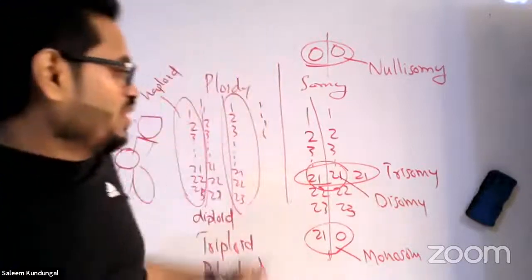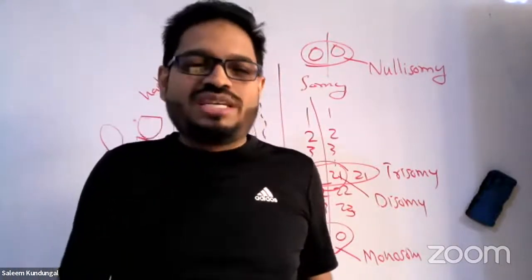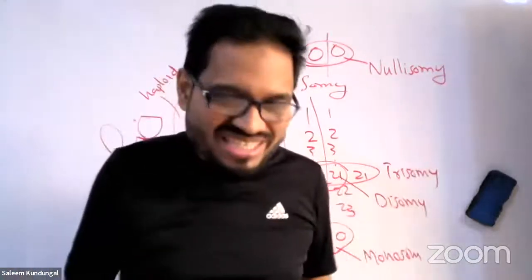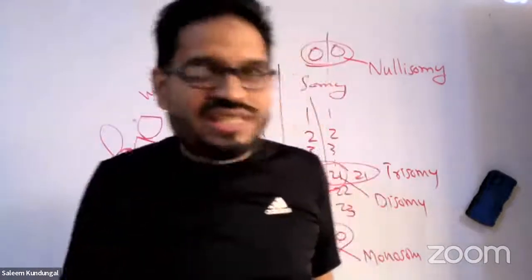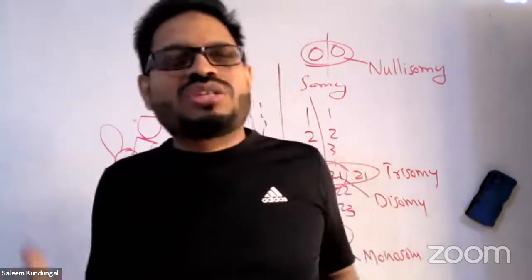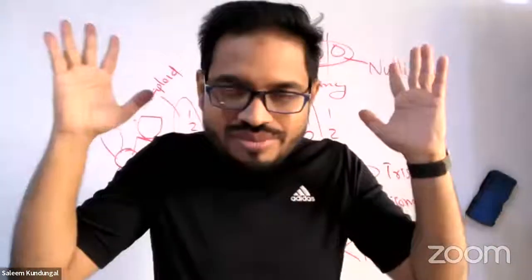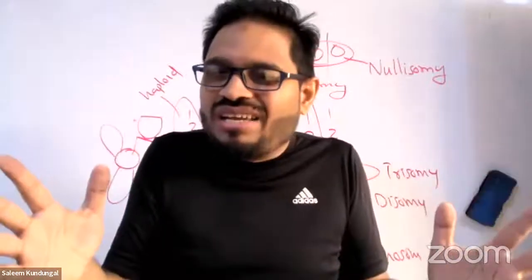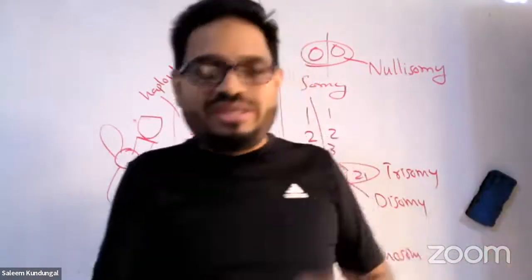Okay. So, how does trisomy occur? And you all learn Down syndrome is what? 21st trisomy, isn't it? So, what is the reason behind trisomy? Guys, listen very carefully. Most of the Down syndrome patients are basically born to parents who reproduce after 40 years.